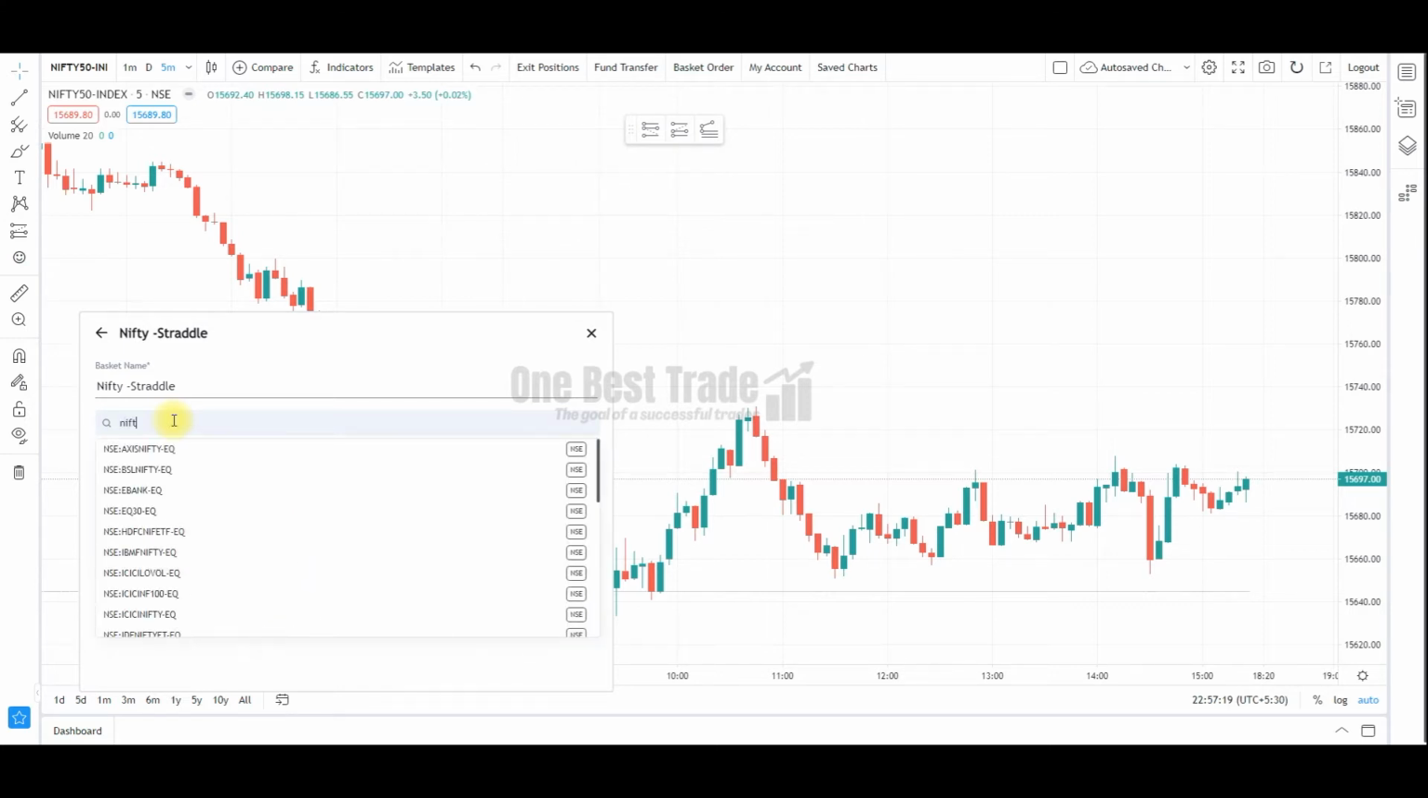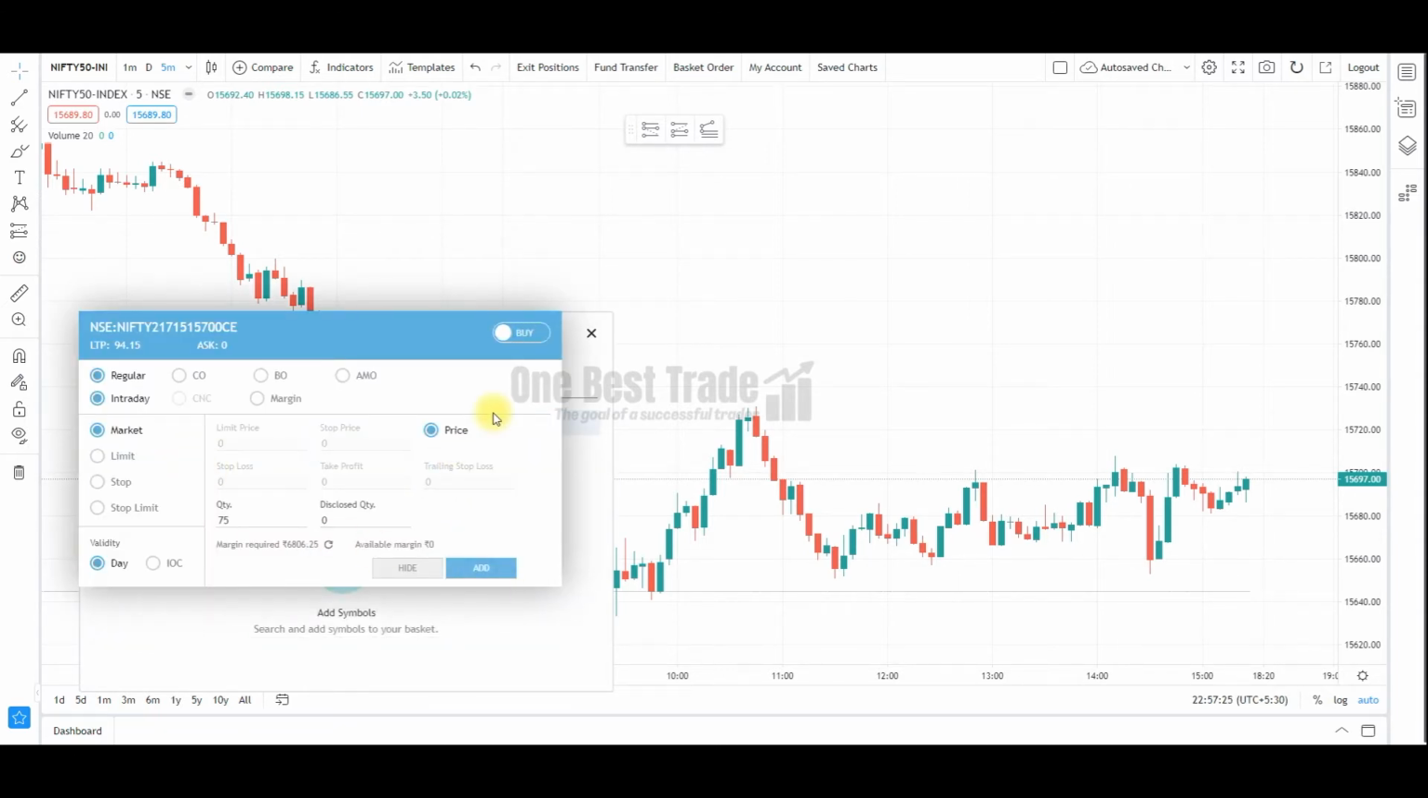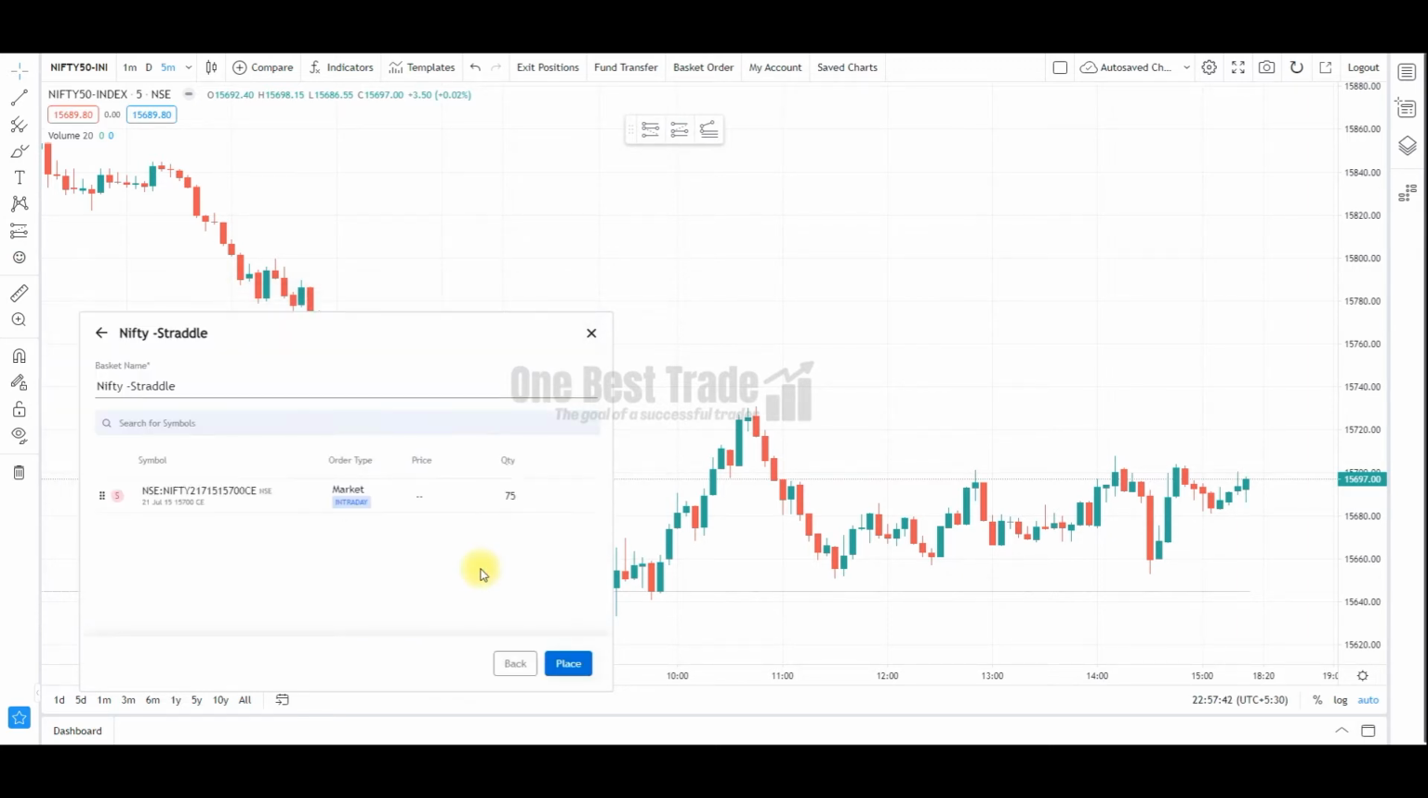Since we are selling a 15,700 straddle, we need to select the Nifty 15,700 call option, and then since we are a seller, change it from buy to sell. If you want to sell for a positional trade, you can select margin, and if you want to sell with a limit price, you can select a limit price also, and then press the add button.